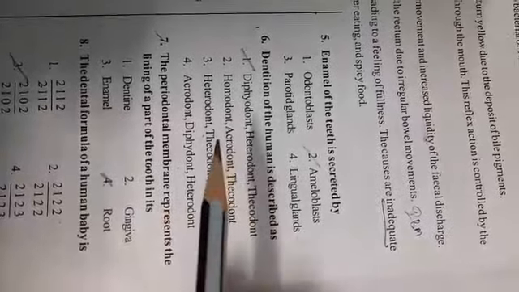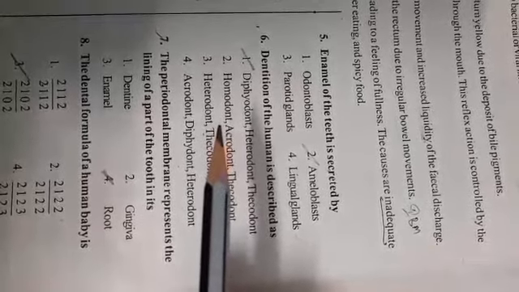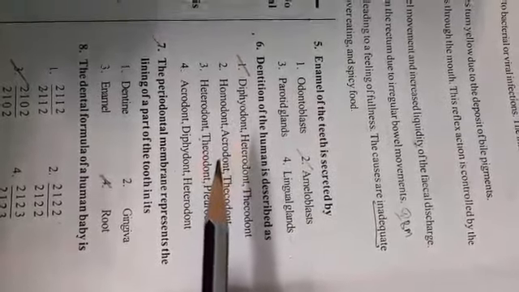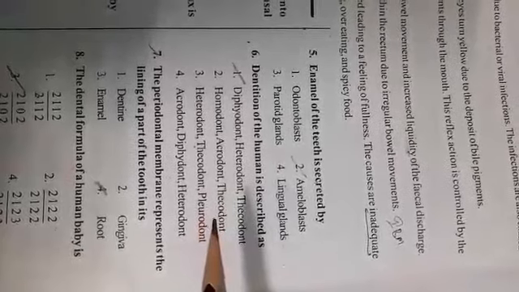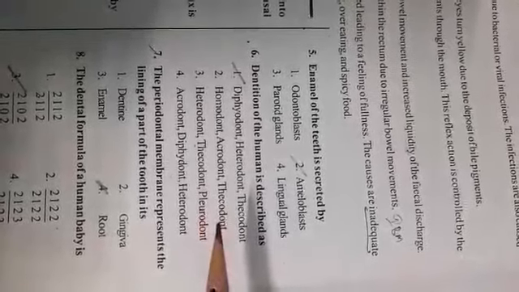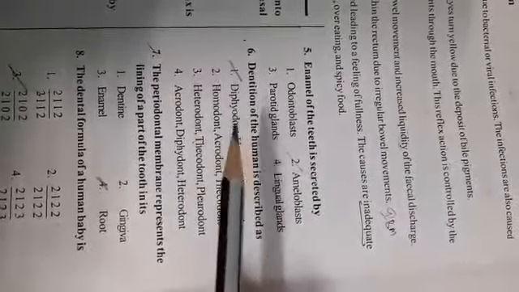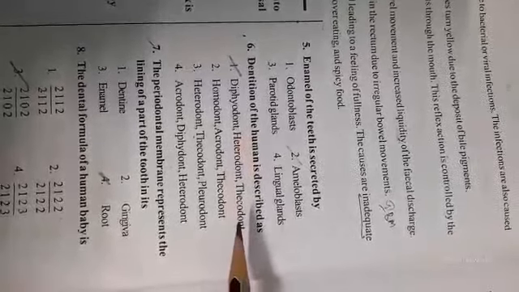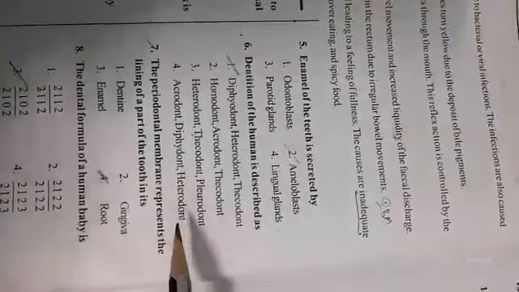Next, homodont. Homodont teeth are present in fishes, amphibians, reptiles. Acrodont teeth are present in fishes, amphibians and reptiles. And thecodont teeth are present in mammals and crocodiles. Heterodont means different types of teeth. Diphyodont because two sets are formed, primary set and secondary set. And thecodont because teeth are embedded in the sockets.